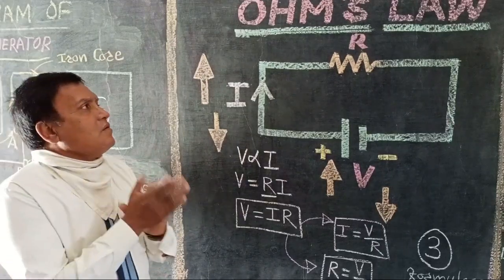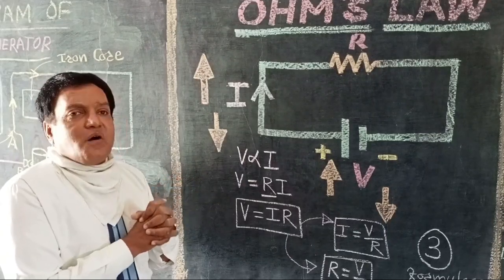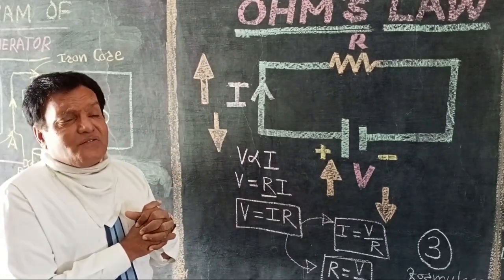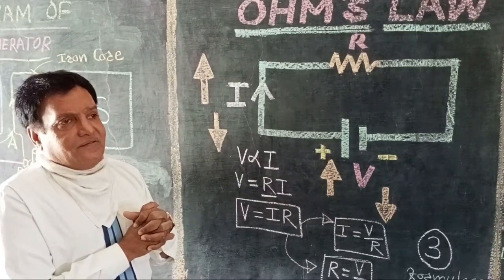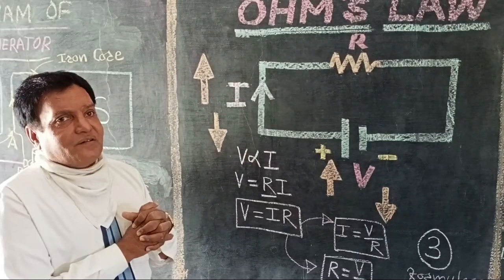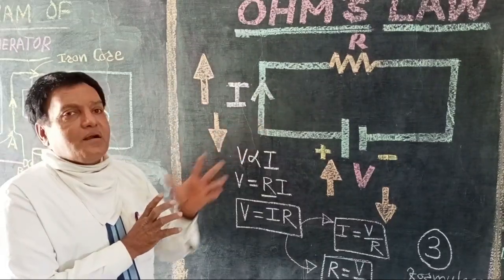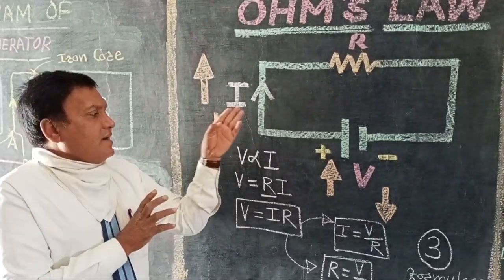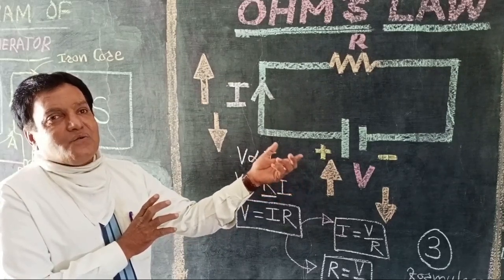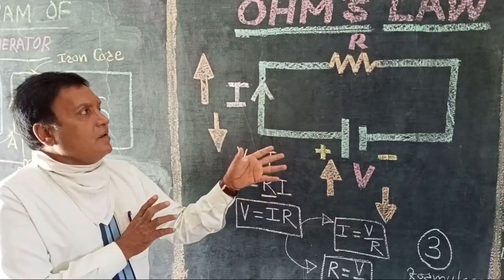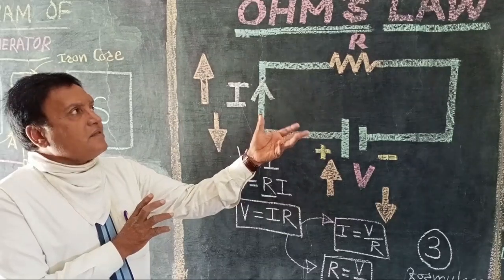Now we will turn to our topic. I am repeating the statement of Ohm's law again. Ohm's law states that if the physical conditions, that is thickness, length, area of cross section, temperature, and material are constant, then the current flowing through a conductor is directly proportional to the potential difference or voltage applied across two ends of the conductor. Now we will see the expression for this Ohm's law.